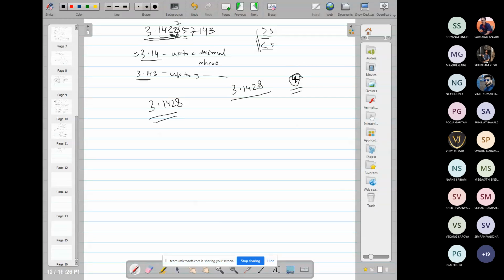Suppose in the first step we consider 4 digits, in the fifth step again 4 digits, and in the last step we round up to 3 digits. Then it contains less error than if we round the number to n decimal places in each step, which contains much error. So we can minimize the rounding error by retaining one more digit in each step and rounding in the last step.